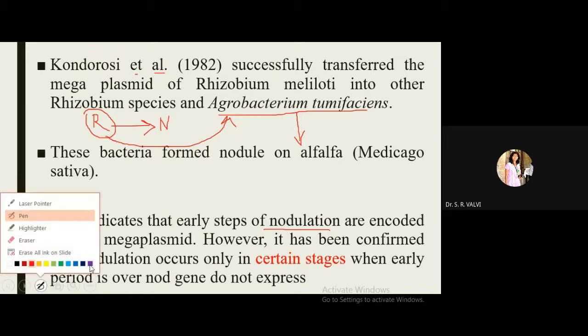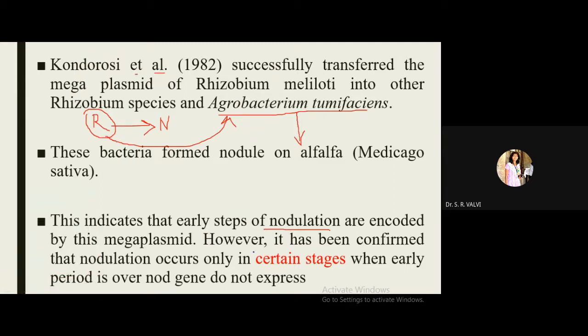If a particular stage is passed, then there will not be nodule formation. To form nodules on the root, there should be a particular stage of that root. Only then will these genes activate and form the nodule on a plant root.